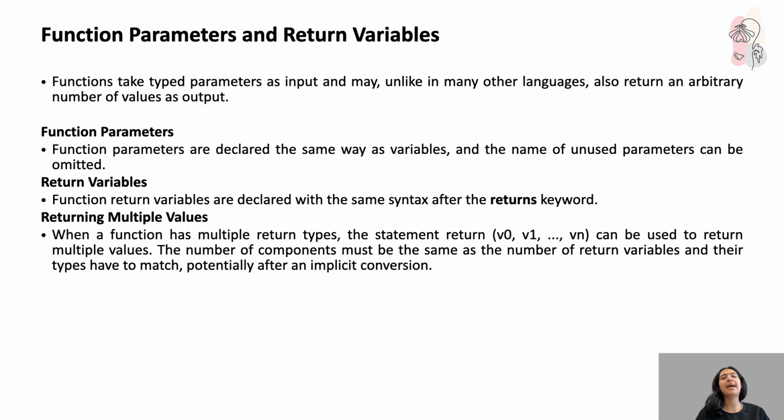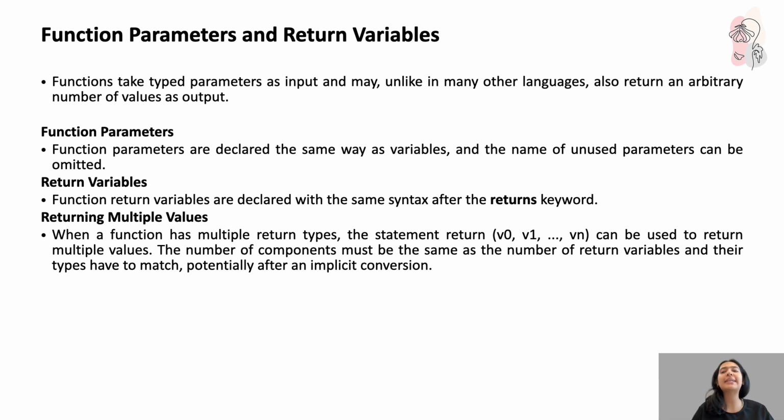Function parameters and return values. Your functions in Solidity take typed parameters as input. And unlike many other languages, they can return multiple values as output. Parameters are declared the same way as variables, and if a parameter isn't used, let's say I've passed in four arguments and then I realize that I'm not using the fourth one, I can just omit its name. Make sense?